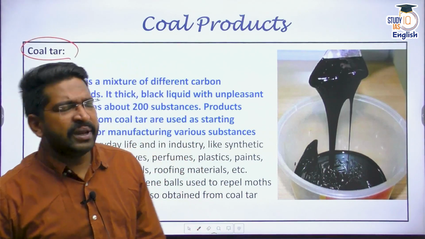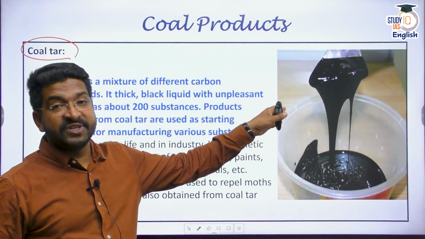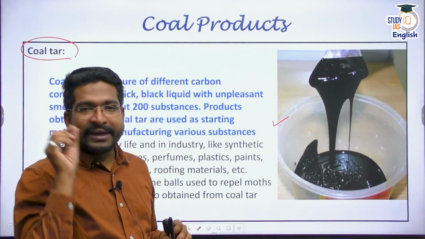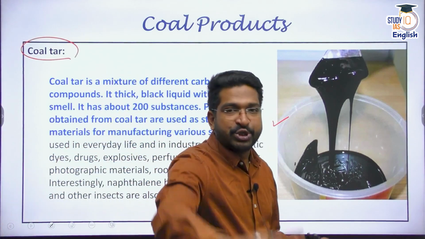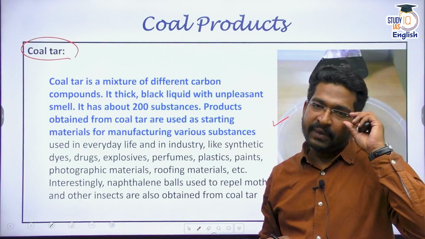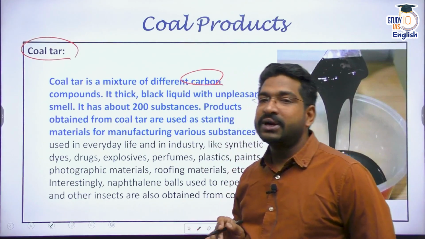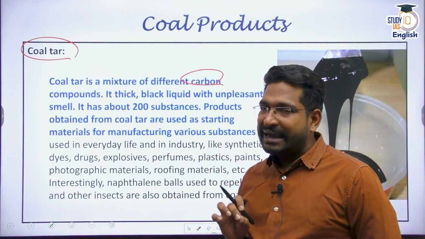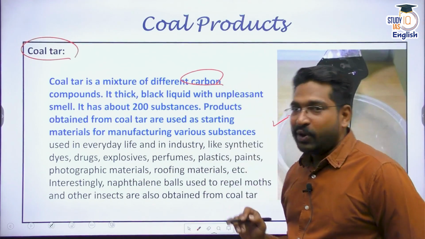In fact, many a time this bituminous coal tar is used for roads. Whenever we say tar roads, it is this, right? You must have seen small concrete structures mixed with this coal, and then it is simply pushed by a huge heavy roller. Your road is ready. But remember, coal tar is actually a mixture of many compounds. It is a mixture of more than 200 carbon compounds. It is dark in color. It smells. The smell is a little unpleasant. Whenever road work is going on, you must have smelled the coal tar for sure.